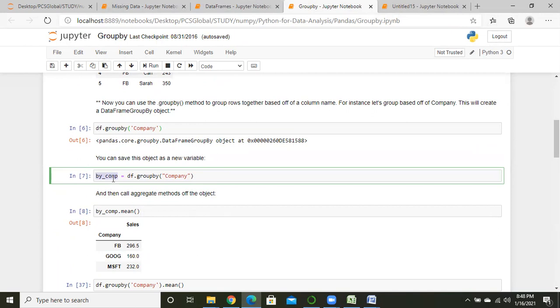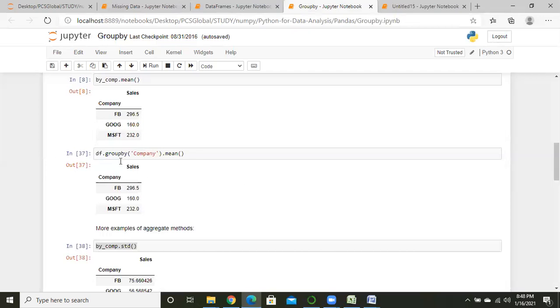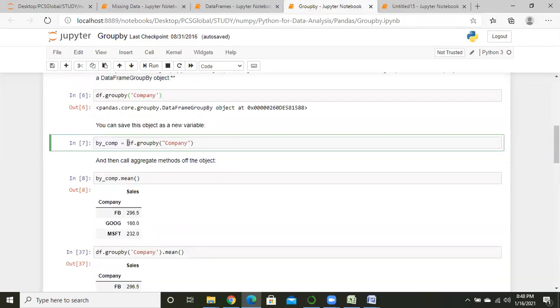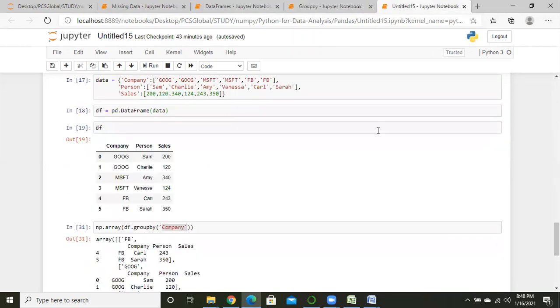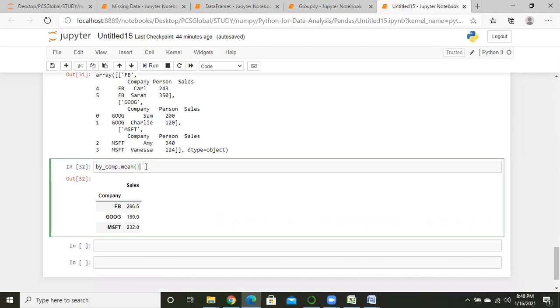If you want to do this operation, you have to write the data frame name. We are putting the whole group by data frame inside the bycom variable. So we just write bycom dot mean.